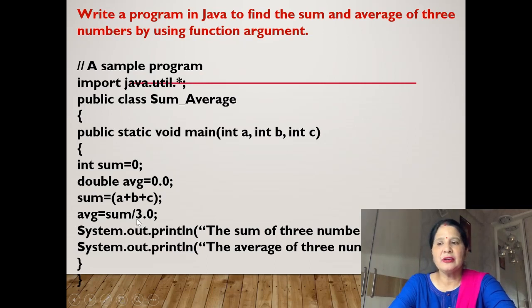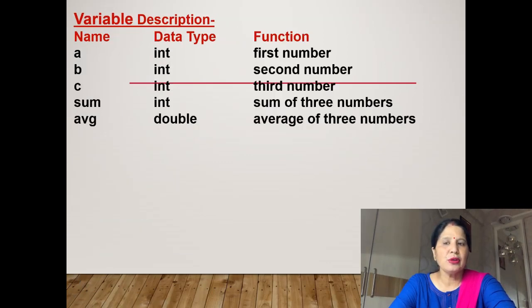Now we will display the result. System.out.println is used for displaying the result, and this is the message. Message we will write in double quotes: the sum of three numbers is equal to, then sum is stored in sum, so we will print plus sum here.